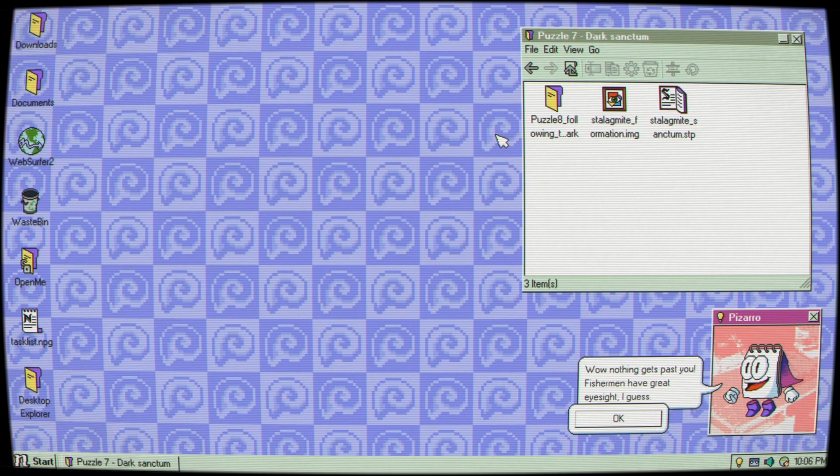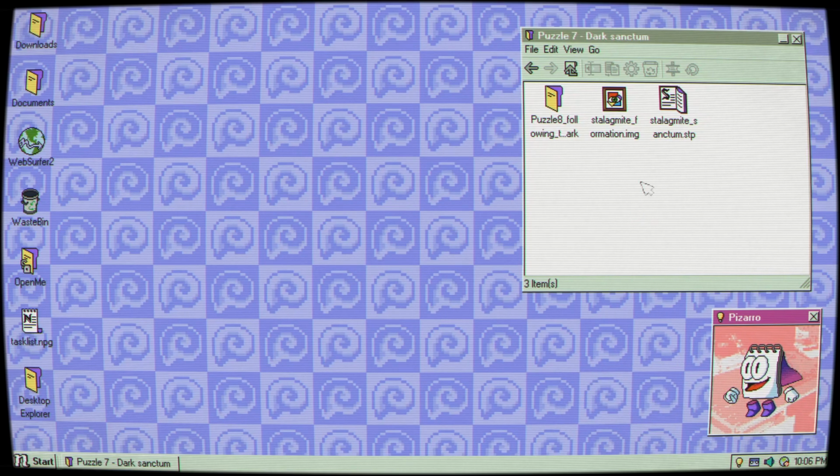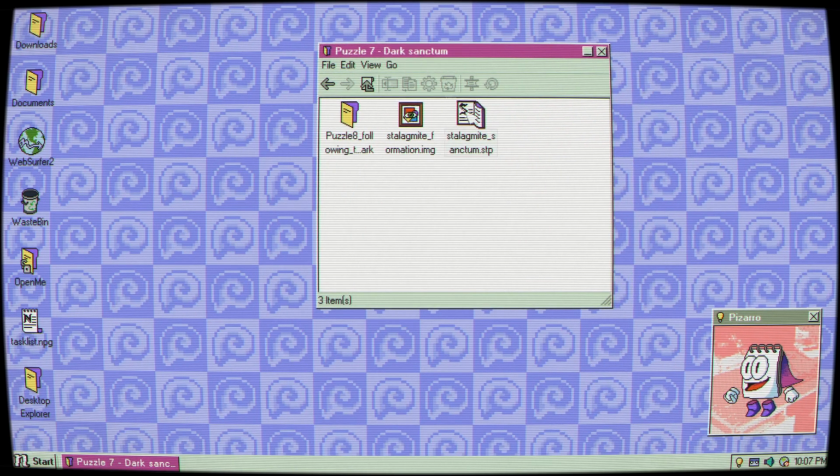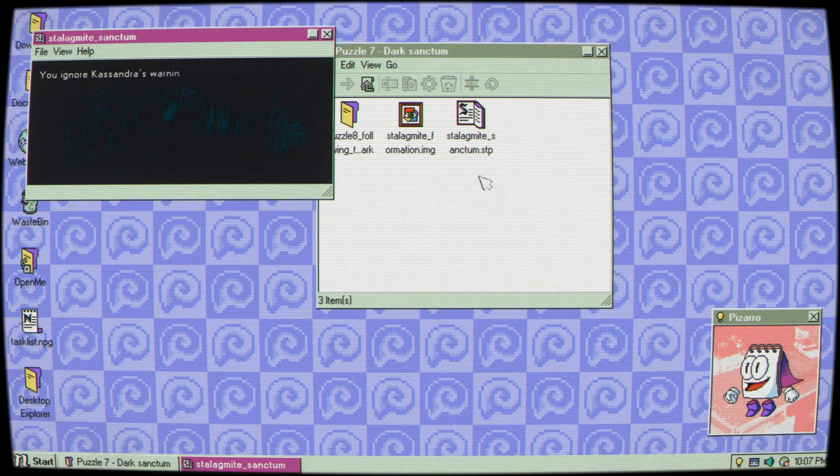Wow, nothing gets past you. Fishermen have great eyesight, I guess. So, here's my thing. Pizarro, what kind of AI nonsense? It already knows me. It knows that we're fishermen type people, whatever. I like you, Pizarro, but you're giving me the creeps a little bit. Okay. We'll probably try to get to puzzle 10. Okay. Stalagmite Sanctum.